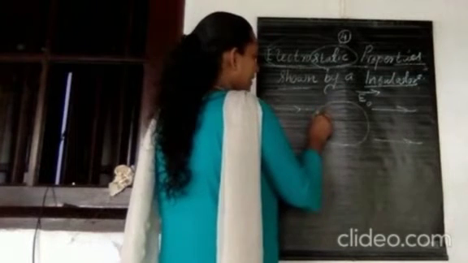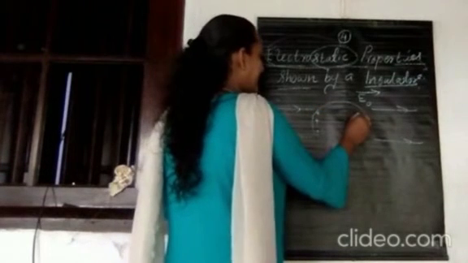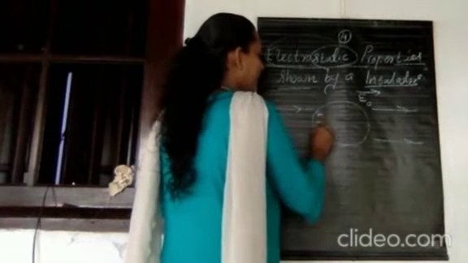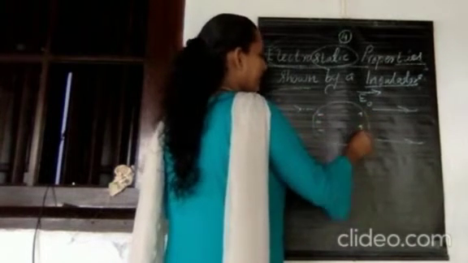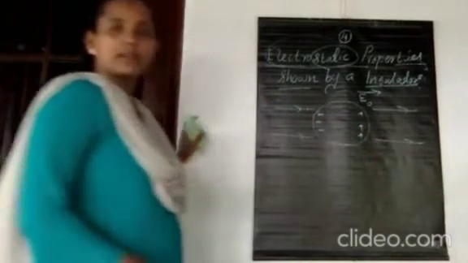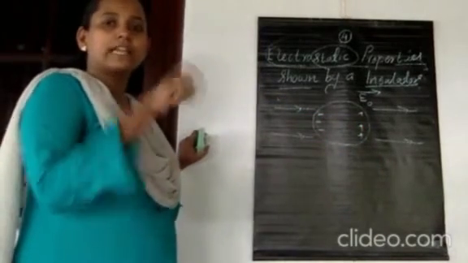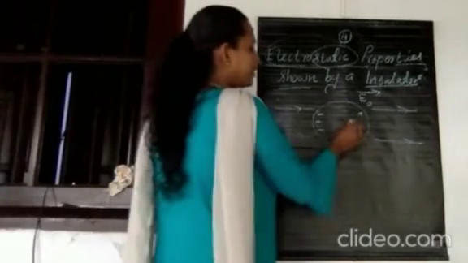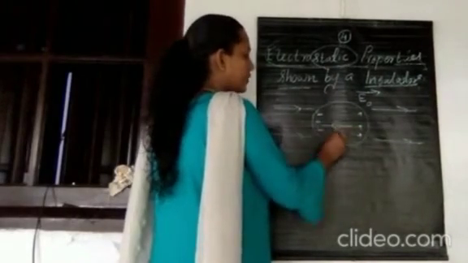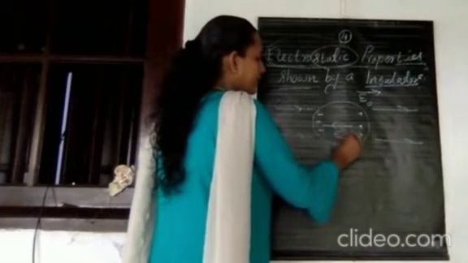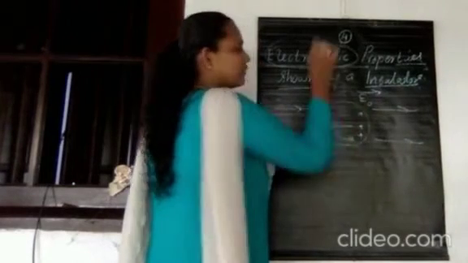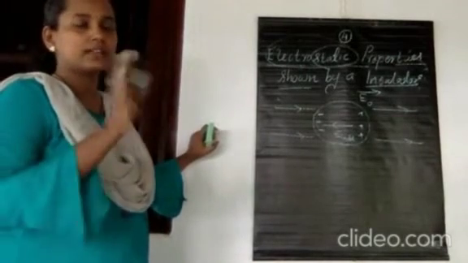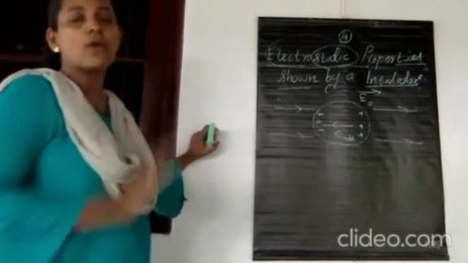because of the reorientation of the atoms, or reorientation of the electrons present inside that material, and it develops an induced electric field in this case also. But the magnitude of the induced electric field will be less than that of the applied external electric field, because there the electrons are not free to move.